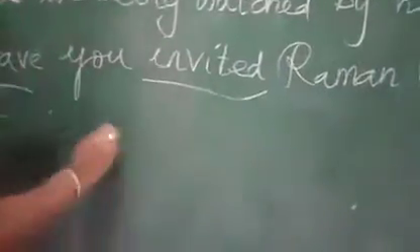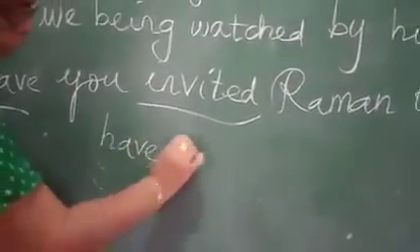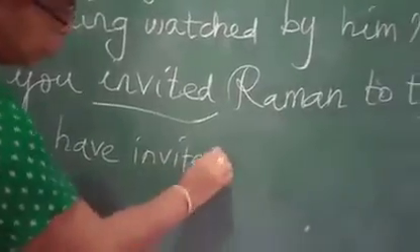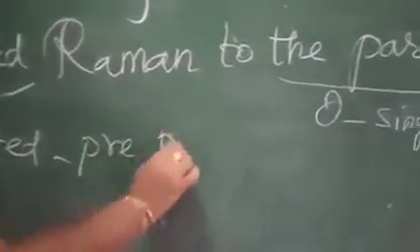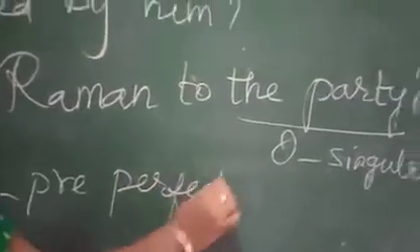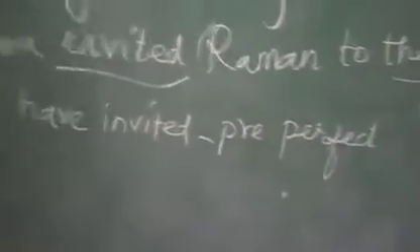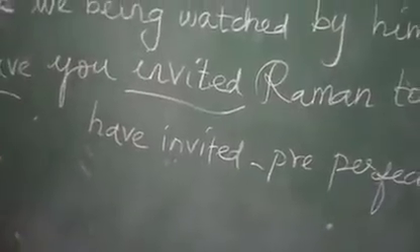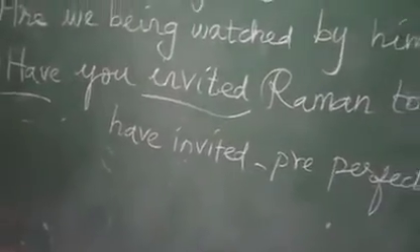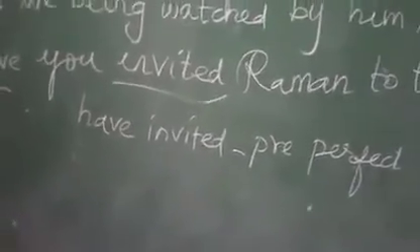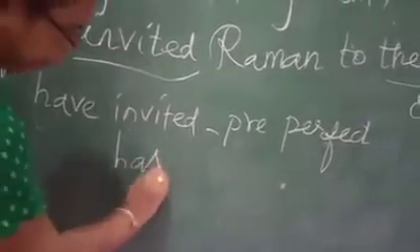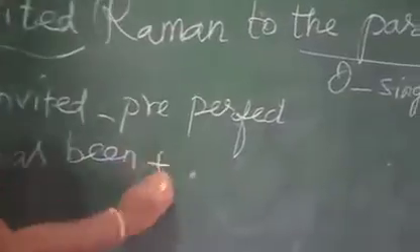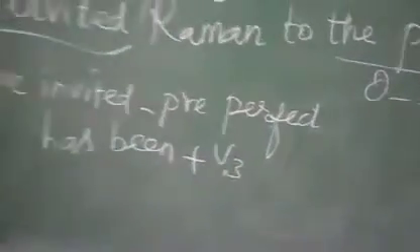Then have invited, the verb is in the form of present perfect. So the object is singular and the verb is in present perfect. What we have to use when we are writing passive voice? We have to use has been plus V3. Has been plus V3. So start with the has.